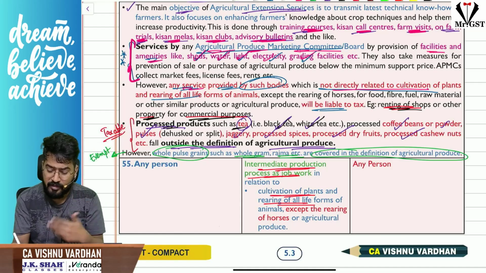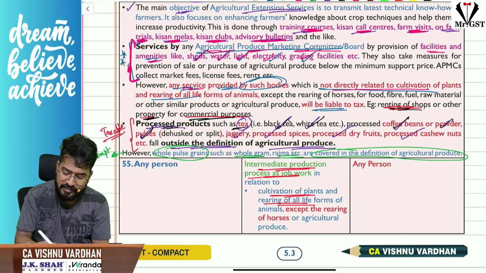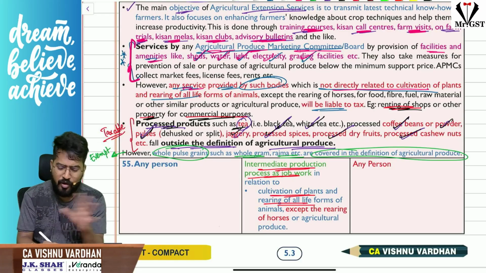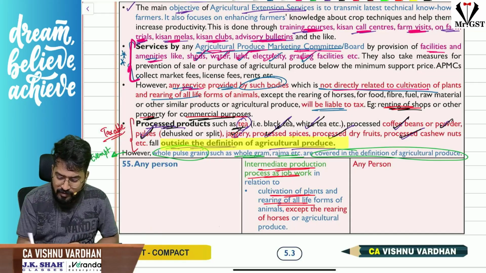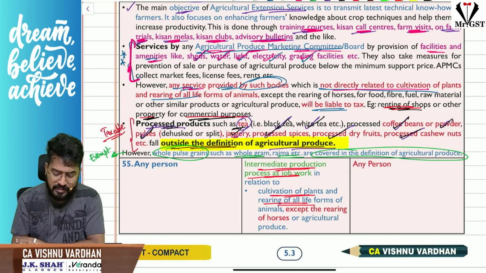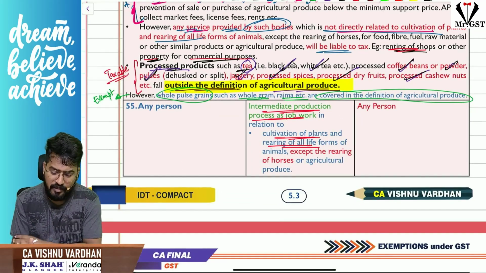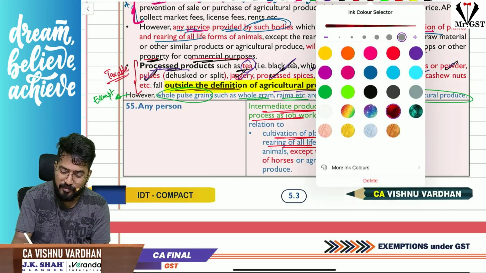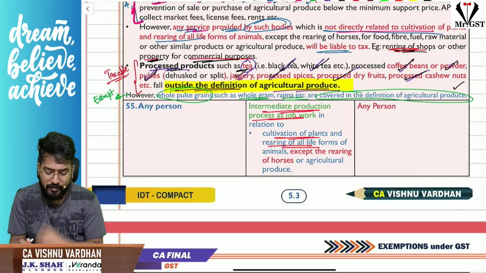Next, as we have seen, processed products like tea, that is black tea, white tea also. See, if you have drank that white tea, tell me please in the comment box. Coffee beans, coffee powder, pulses, jaggery, processed spices, processed dry fruits, processed cashew nuts, all these things will fall outside the ambit of agriculture produce definition. So all these things are taxable. But sir, there are certain things like whole pulse grains, whole gram, rajma, etc. These are covered in the definition of agricultural produce. So relating to that, it is exempt.